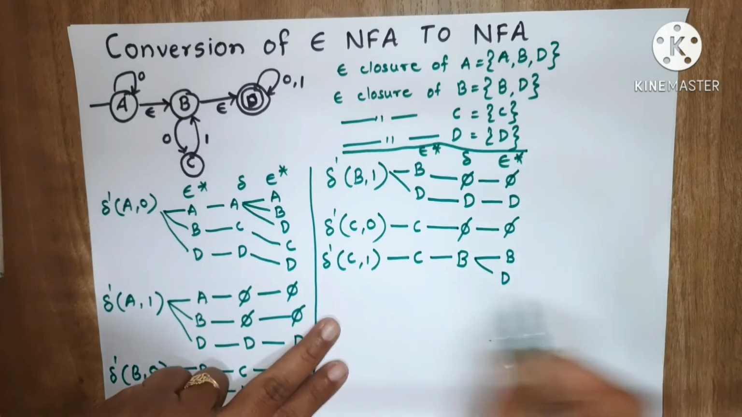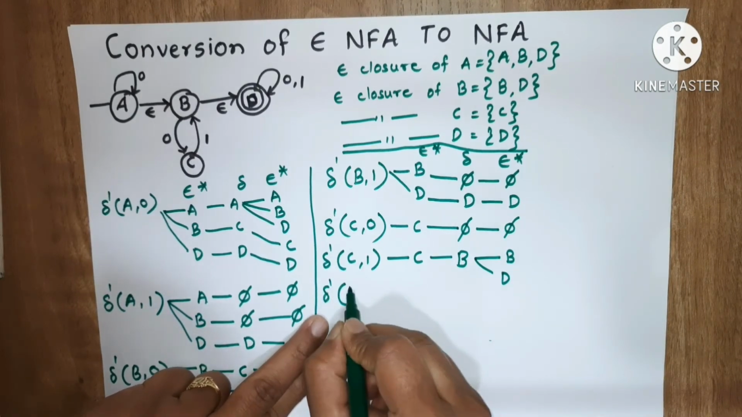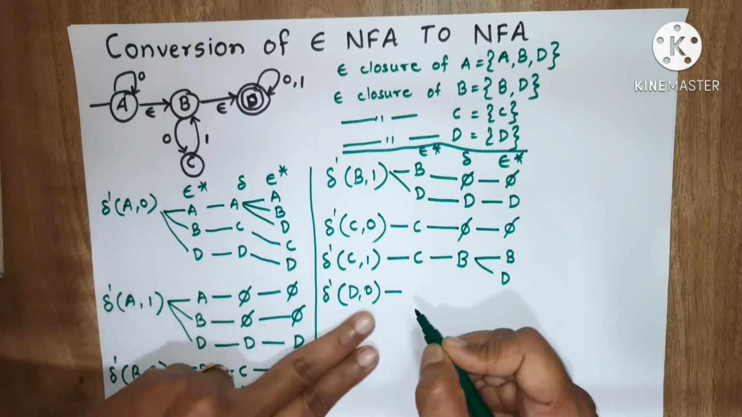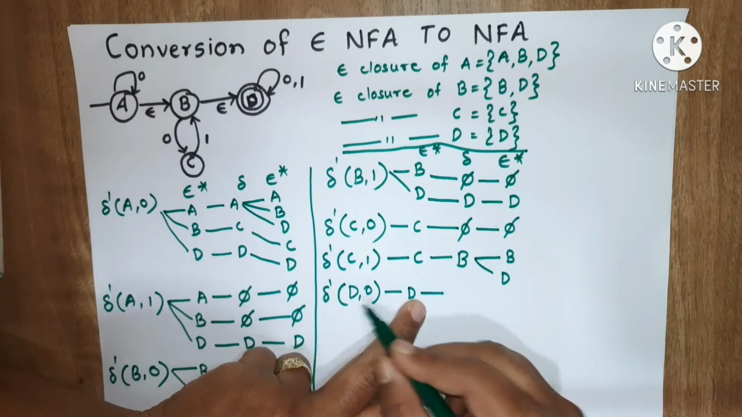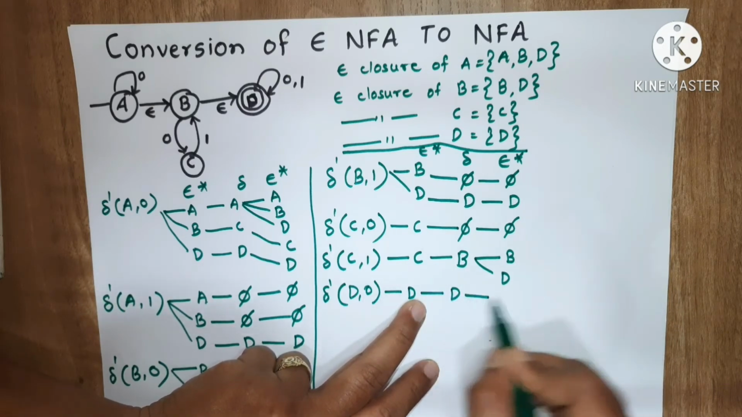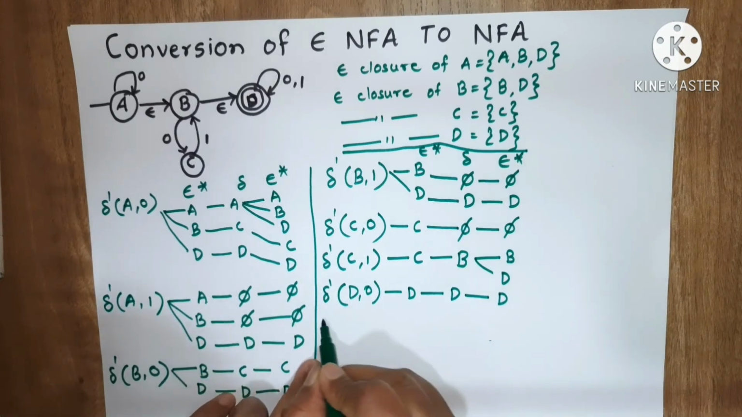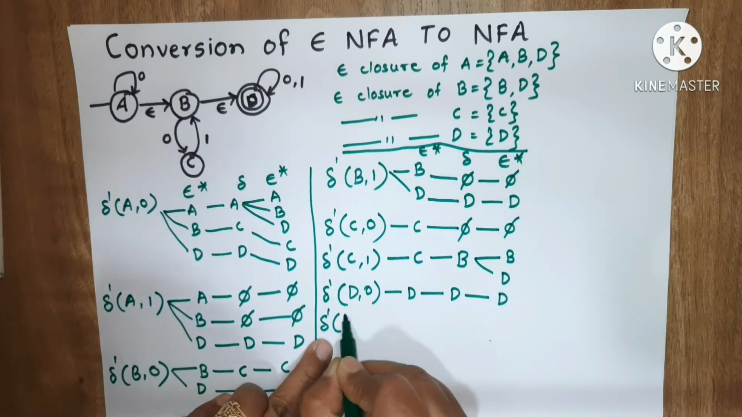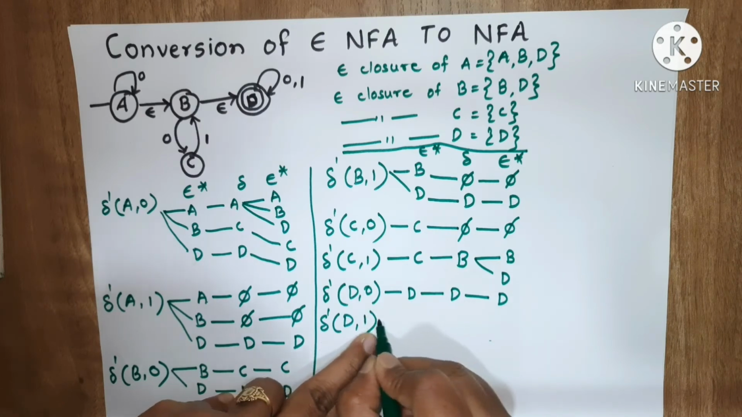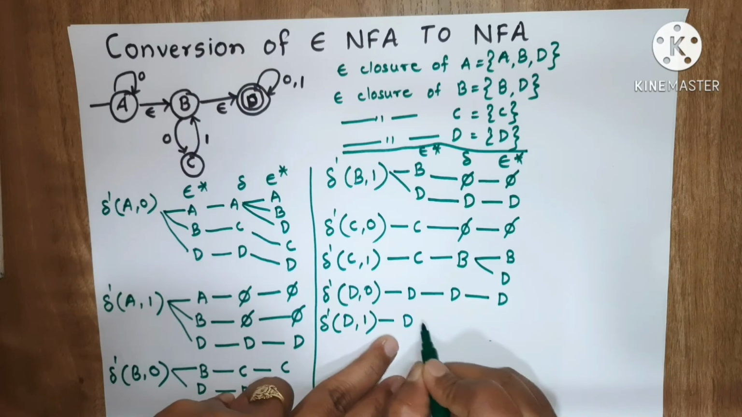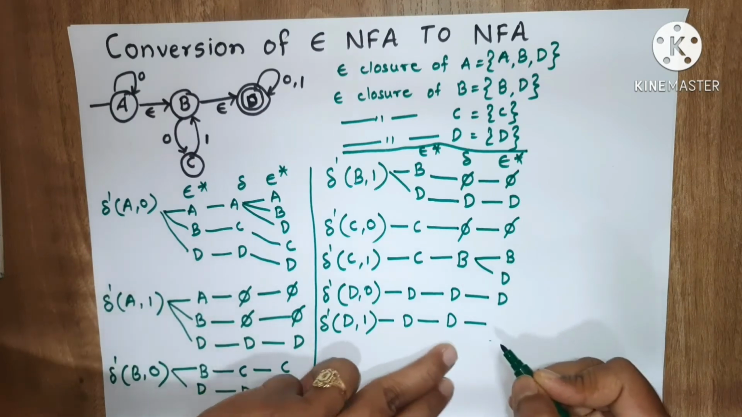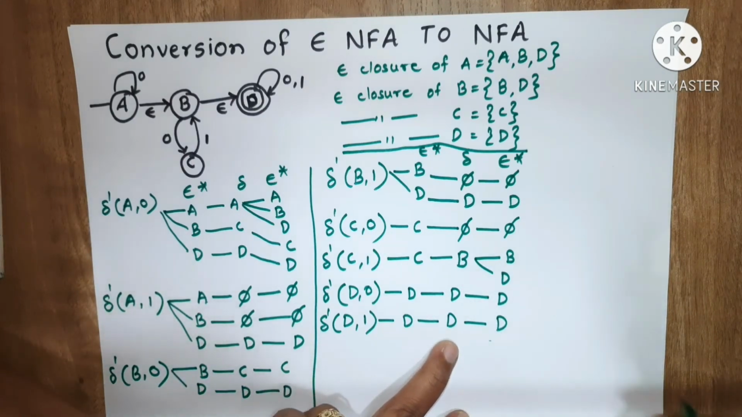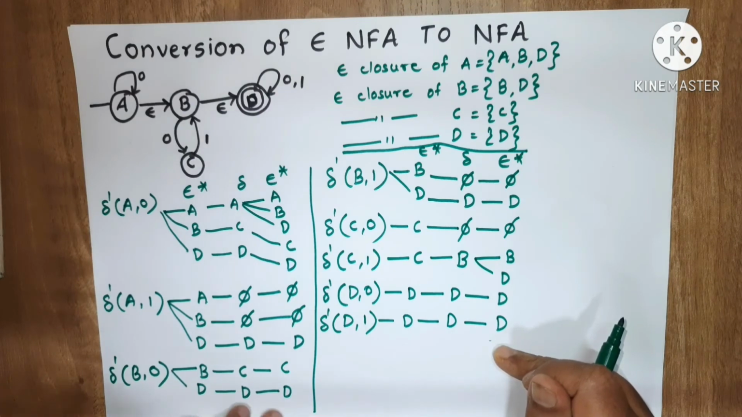Okay. So now transition of D on 0. Epsilon closure of D is D only. Then transition of D on 0 is D only, and epsilon closure of D is again D only. Then next, transition of D on 1. First we find epsilon closure of D, that is D only. Then transition of D on 1 is D only, and epsilon closure of D is again D. So these are the transitions of all the states in the NFA.